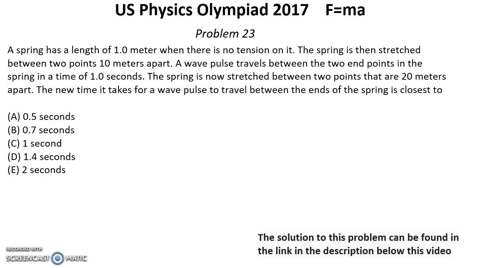Problem number 23. A spring has a length of 1 meter when there is no tension on it. The spring is then stretched between 2 points 10 meters apart. A wave pulse travels between the two end points of the spring in a time of 1 second. The spring is now stretched between 2 points that are 20 meters apart. The new time it takes for a wave pulse to travel between the ends of the spring is closest to.